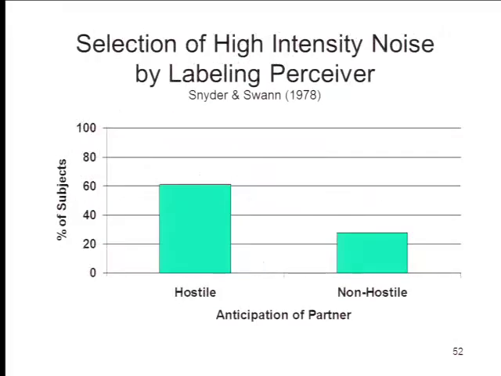if he perceives them as a hostile individual than if he perceives them as a non-hostile individual. Here is the beginning of the self-fulfilling prophecy. The labeling perceiver, thinking that the target is a hostile person, treats him as if he were a hostile person by sending a louder blast of noise at this individual. So now this goes on for a while.